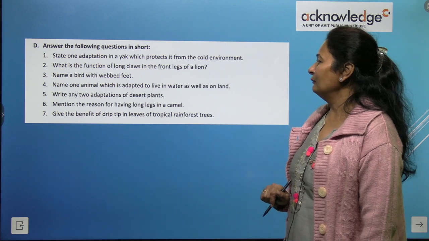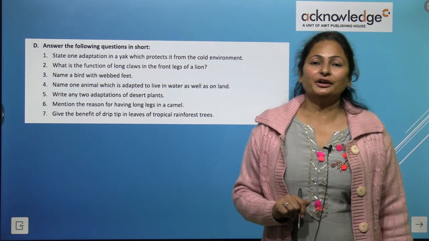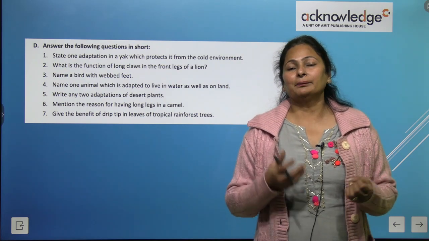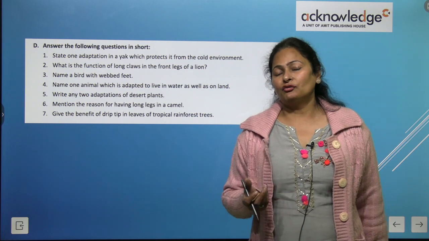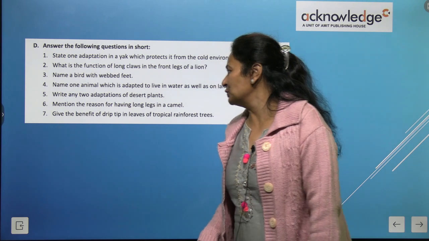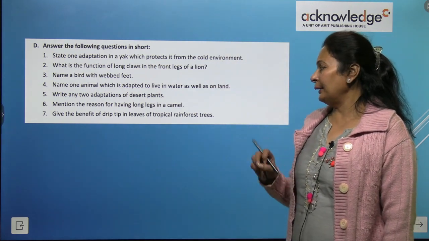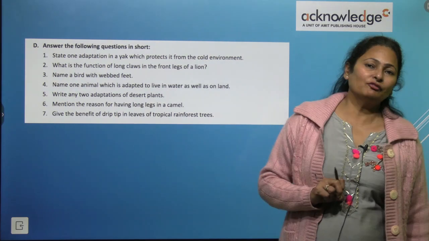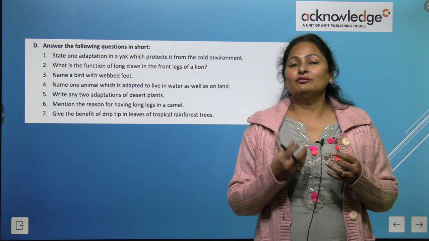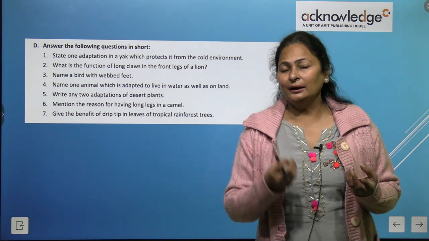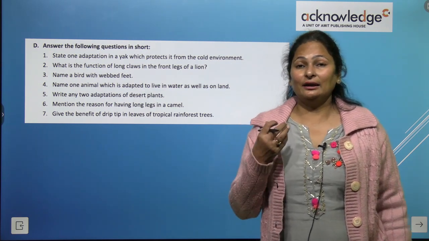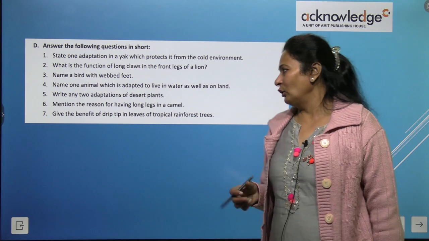Mention the reason for having long legs in camel. We have already discussed that camels have long legs, and these legs help the camel to stay away from the contact of hot sand. Give the benefit of drip tip in leaves of tropical rainforest trees. It helps the trees to prevent from getting rotten, right? So water slips off easily because tropical rainforests receive rainfall very often, right?